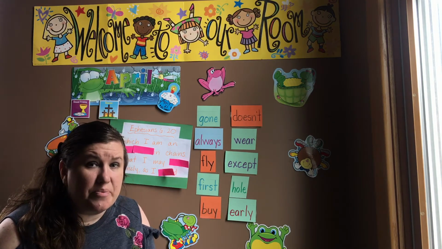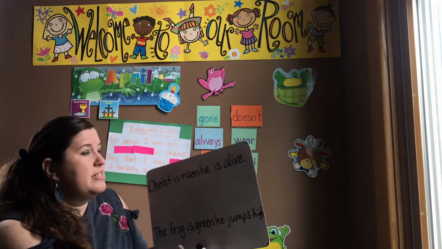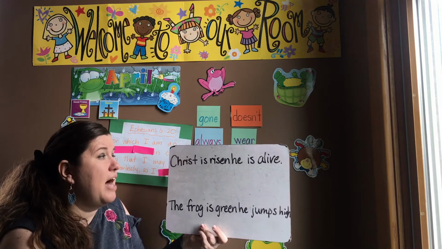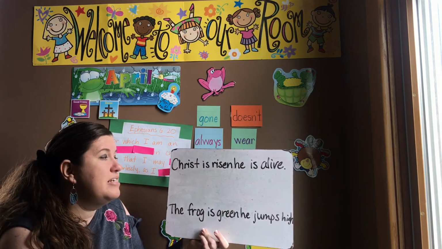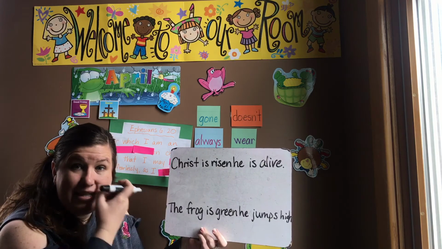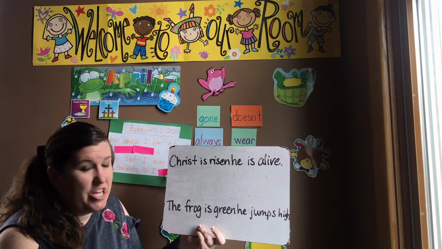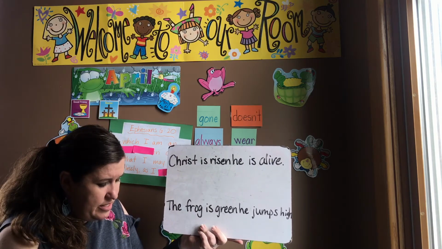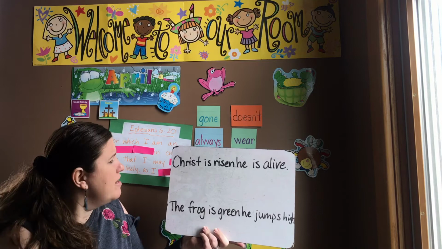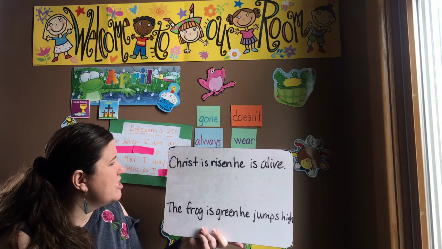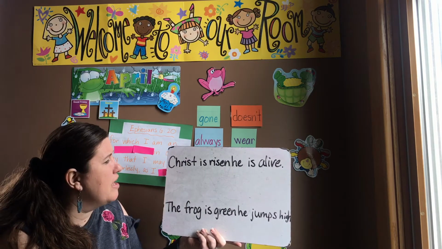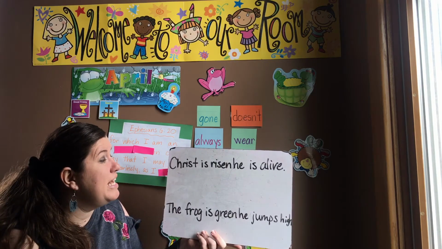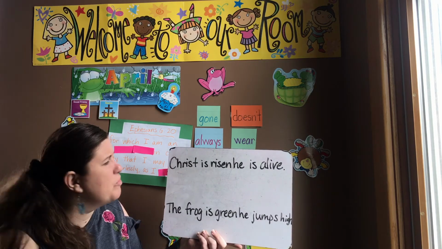I've written a couple run-on sentences here. Easter theme for the first one. Christ is risen, he is alive. Boy, that's an exciting message that we have to share with everyone. But this is a run-on sentence. Where would we divide this? Christ is risen, he is alive. Christ is? Well, that's not a whole sentence. Christ is risen, he? No, that he makes it weird at the end.